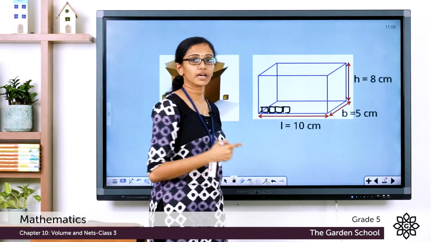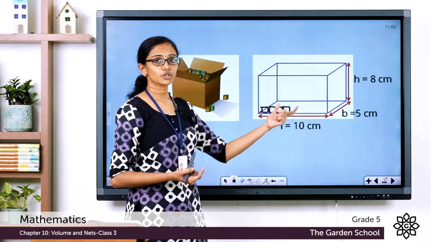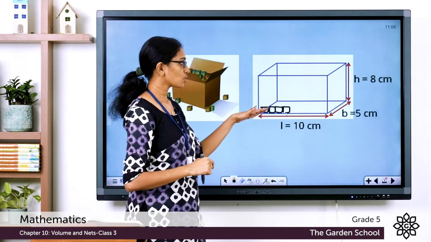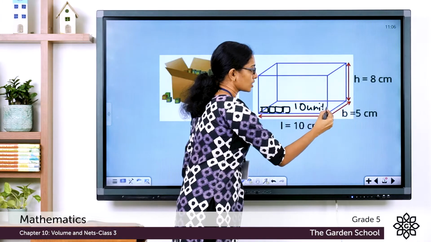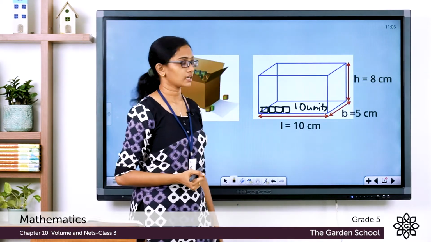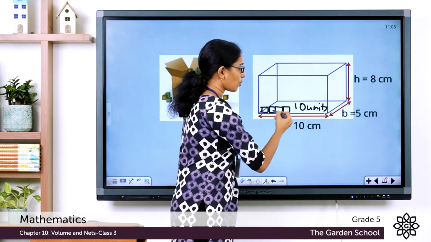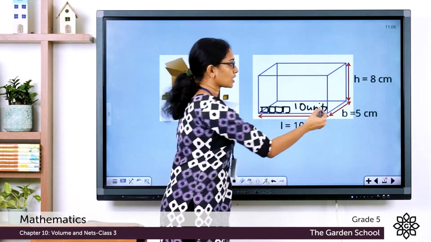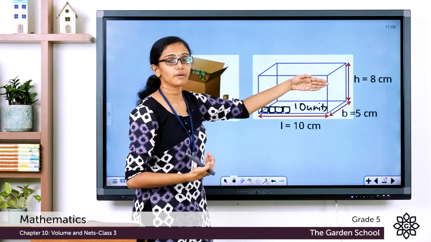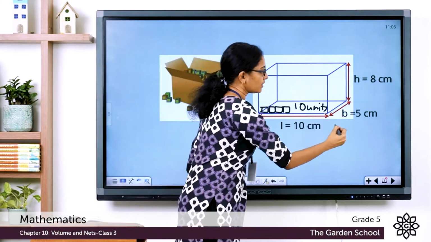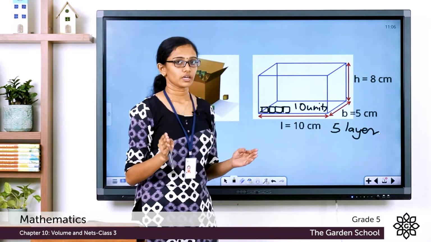And how many cubes will I have to put here? There are 10 centimeters of length here and each unit cube has a side of 1 centimeter. So I will need 10 unit cubes here to cover this length of 10 centimeters. And see, the breadth is 5 centimeters. So here I have put one layer of unit cubes, and to cover the breadth of 5 centimeters, I will have to arrange unit cubes back to back, which means I need 5 layers of unit cubes to cover the entire base. Did you understand that?